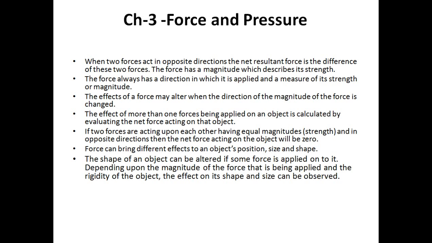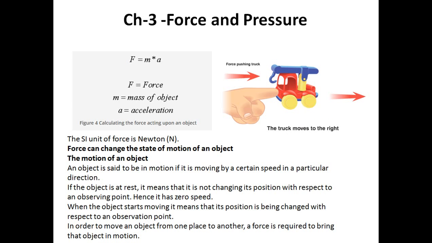The shape of an object can be altered if some force is applied onto it. Depending upon the magnitude of force that is being applied and the rigidity of the object, the effect on its shape and size can be observed. कभी भी अगर मान लो कि you are applying some force but it's not moving from the place, but your force magnitude is higher than the force applied with that object, तो उसका resultant कहाँ होता है, उनकी shape में changes आप देखोगे, that is the resultant of force.